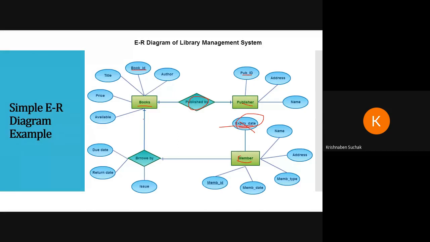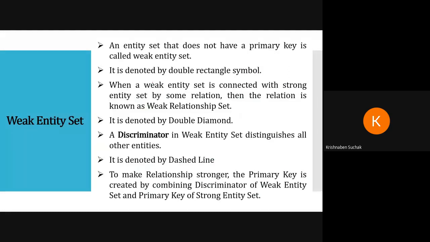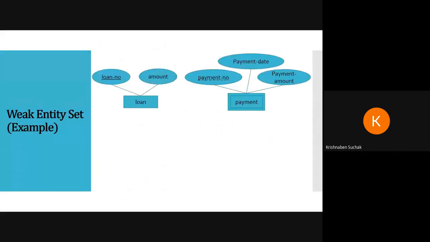Members and books will be connected by discriminator and by primary key, which will create a composite primary key. So the discriminator and primary key of different entities will create a composite primary key. Now let us take an example.